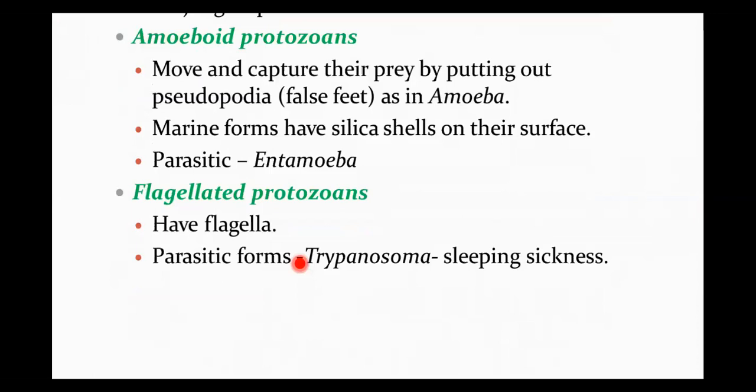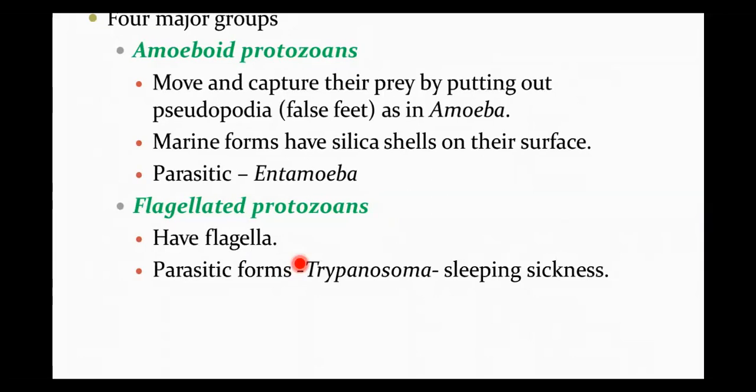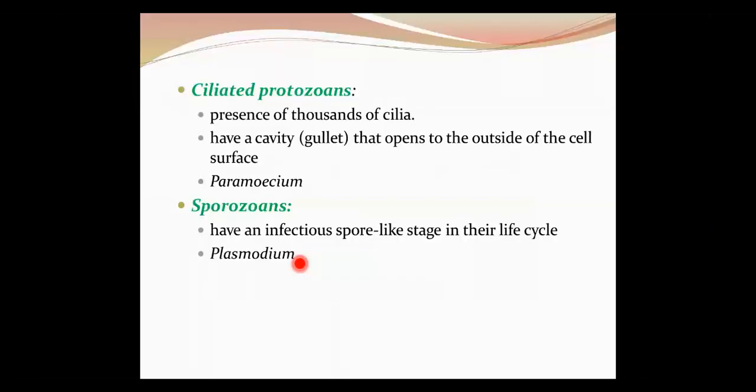Similarly, we have flagellated protozoans, which have flagella as a locomotory structure. The members of this group can be free living or parasitic. For parasitic forms, Trypanosoma is a very good example, which is known to cause sleeping sickness.